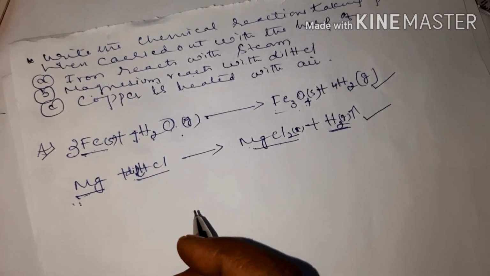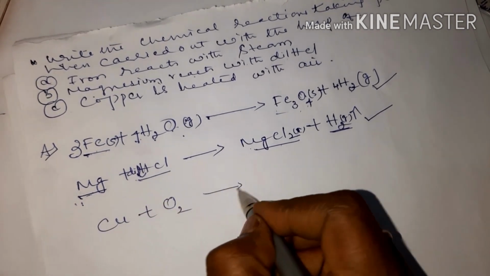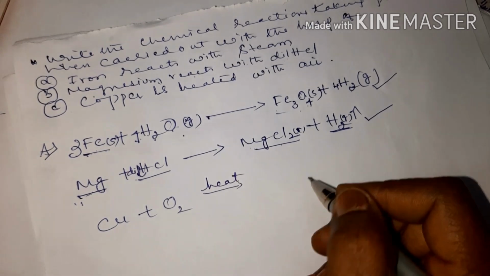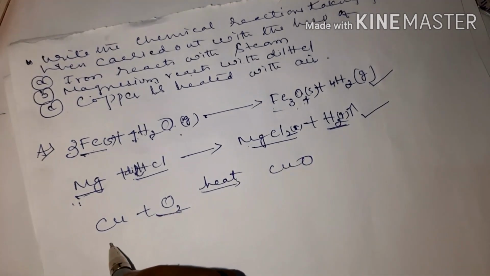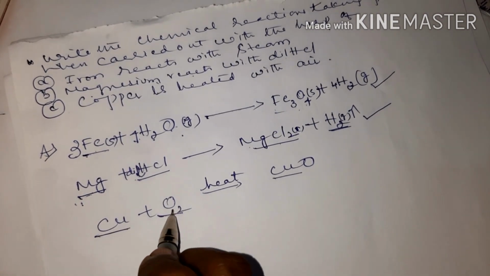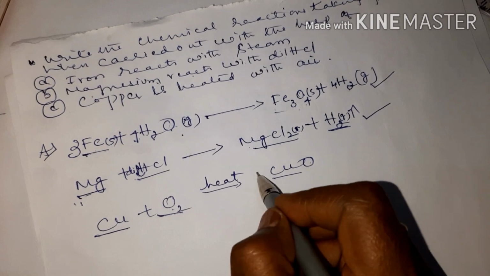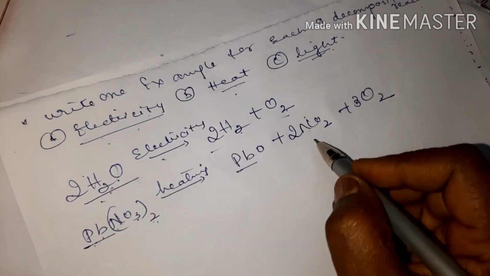Then copper is heated with air. When copper is heated with air, air means oxygen you have to take, copper oxide. So we'll balance the equation. Copper Cu, here 1 Cu, here 1 Cu, oxygen is 2 here only 1, so 2. So 2 Cu, 2 Cu. Right.